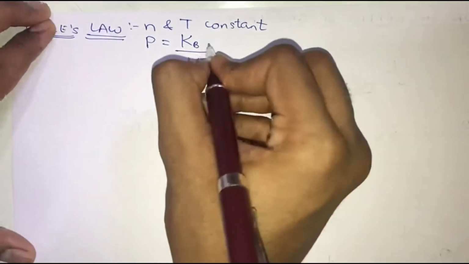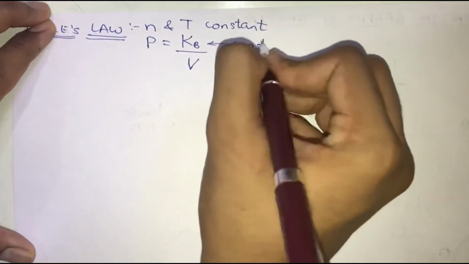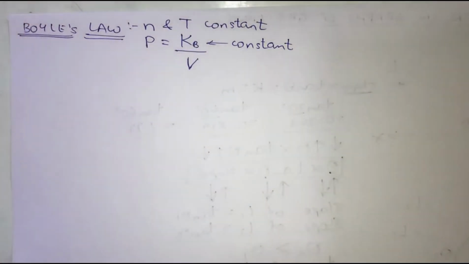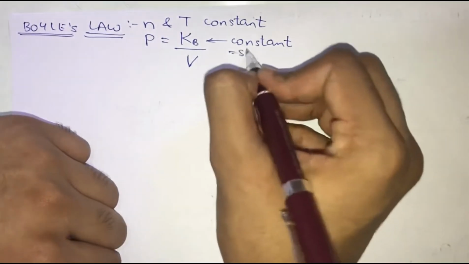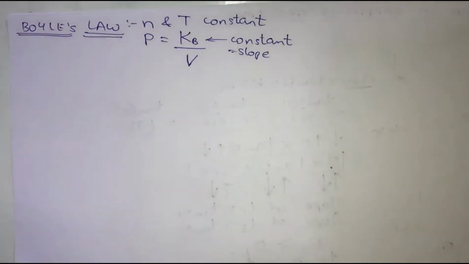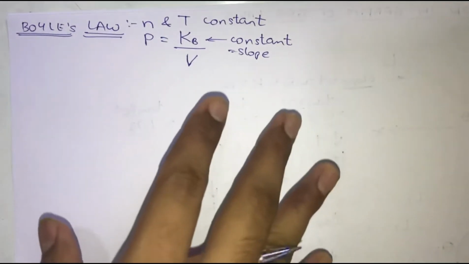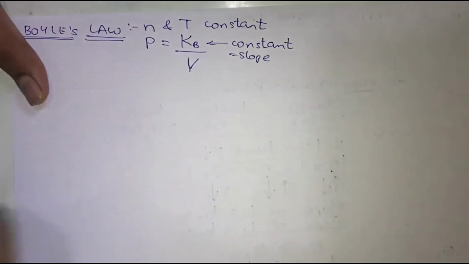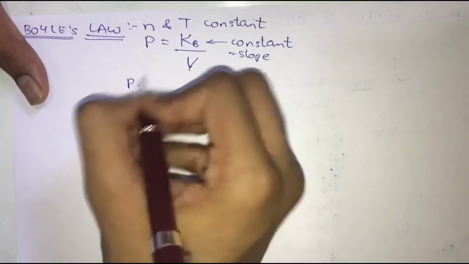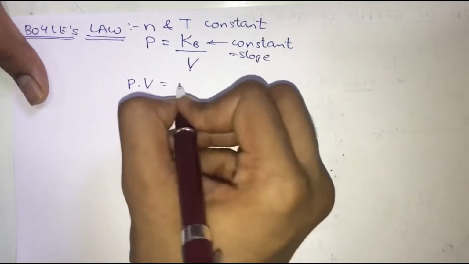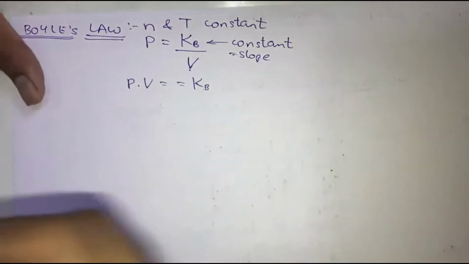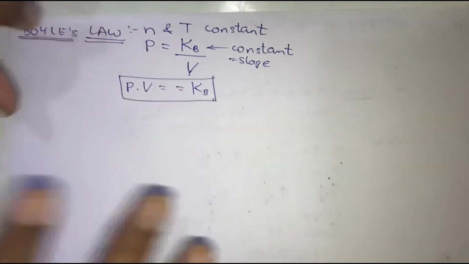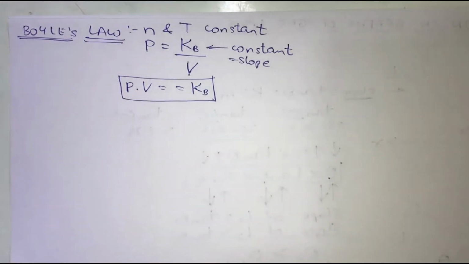Now this Kb is nothing but a constant. Okay, so this Kb is nothing but a constant over here, and this constant is nothing but the slope of a line. We will understand that ahead. Okay, so don't worry about that. Now using this relation, can I shift this V to the left hand side? So shifting this V to the left hand side, it goes in the numerator, so PV is equal to Kb. So this is what I know. Okay, up till now I have understood this.